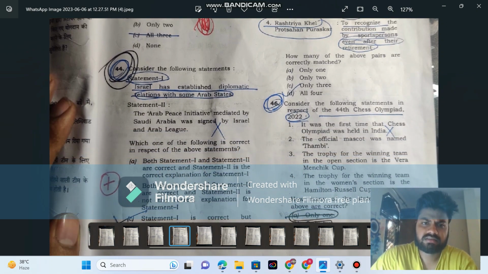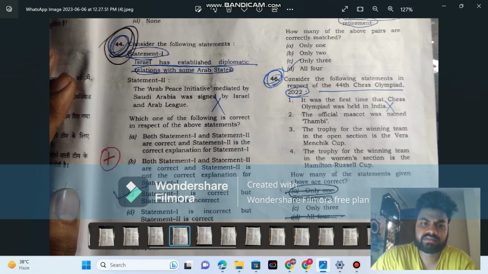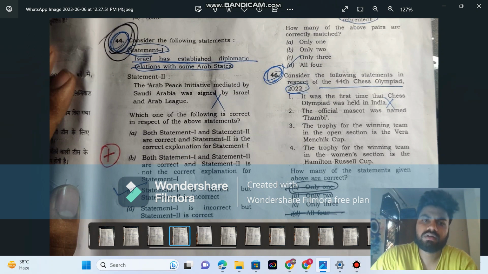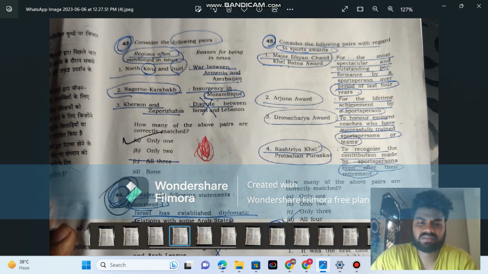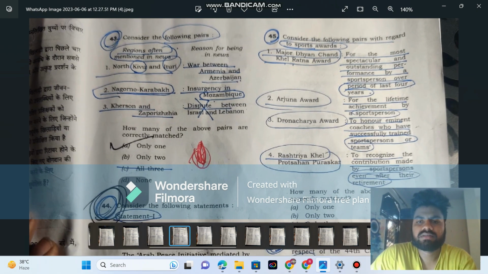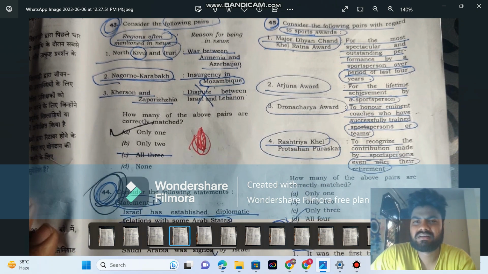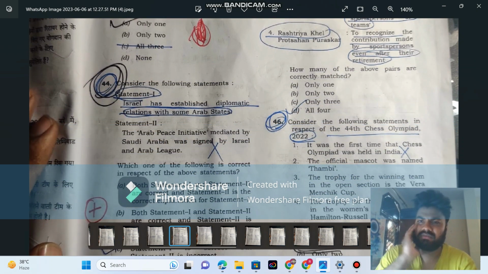Israel has established diplomatic relations with Saudi Arabia. Yes, this is correct, but statement two is not correct. You can Google it, I'm also not sure, but I marked it correct in the exam. And this is also something from a current affairs magazine and static. So I left this question in the paper.